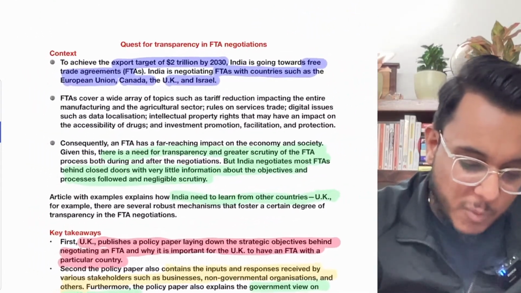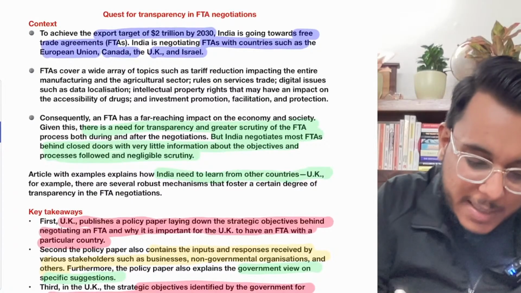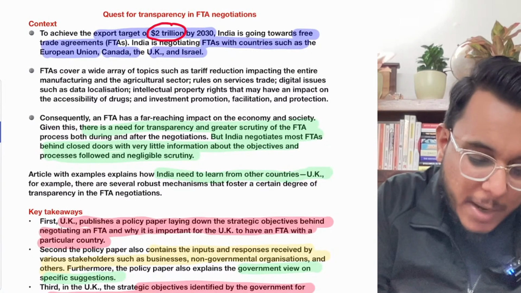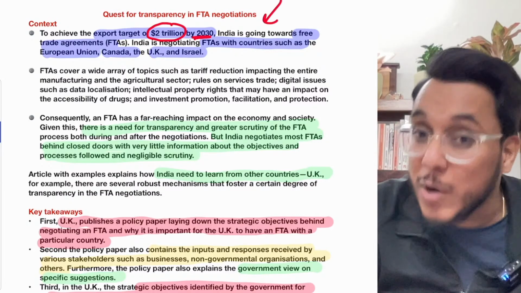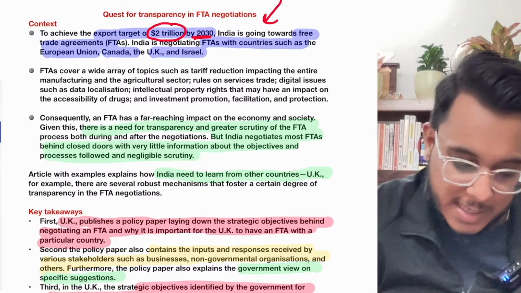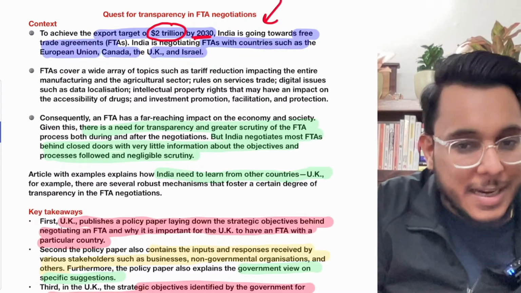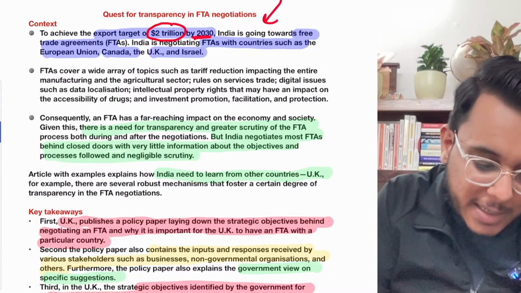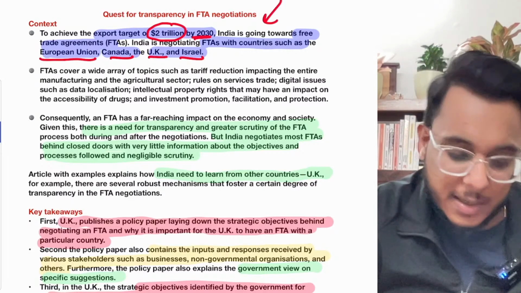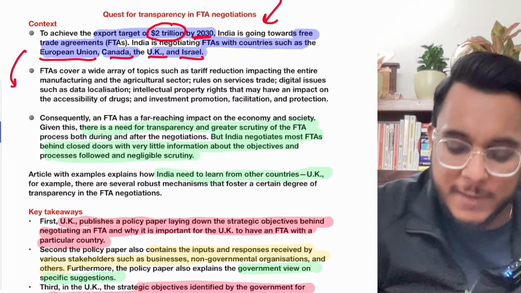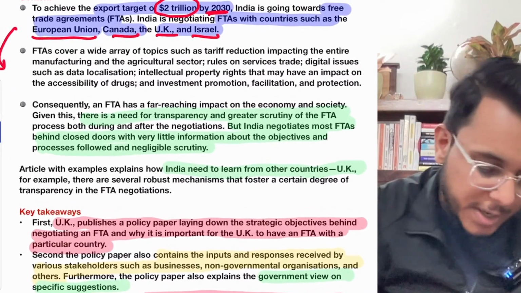Right now, guys, India has taken a target of expanding exports to $2 trillion by 2030. As we want to increase our exports to $2 trillion, what do we need? We need more and more FTAs. And therefore, we are negotiating FTAs with many countries such as the European Union, Canada, UK, Israel, and many other countries. Now, these FTAs will be covering a large range of topics.